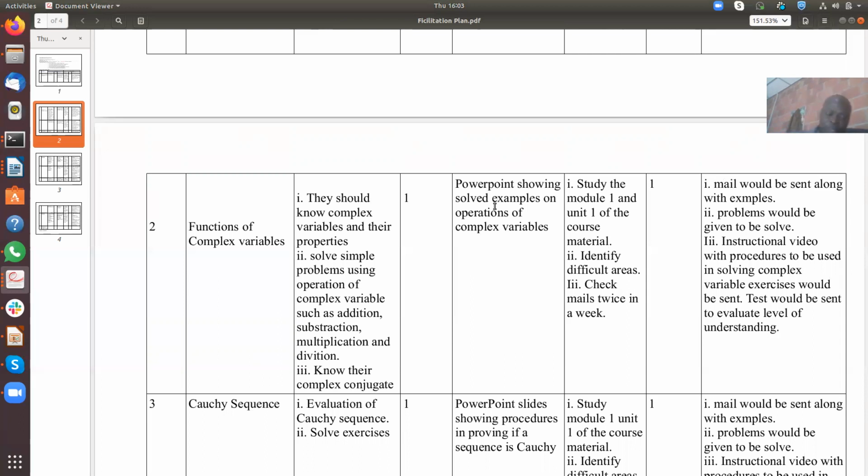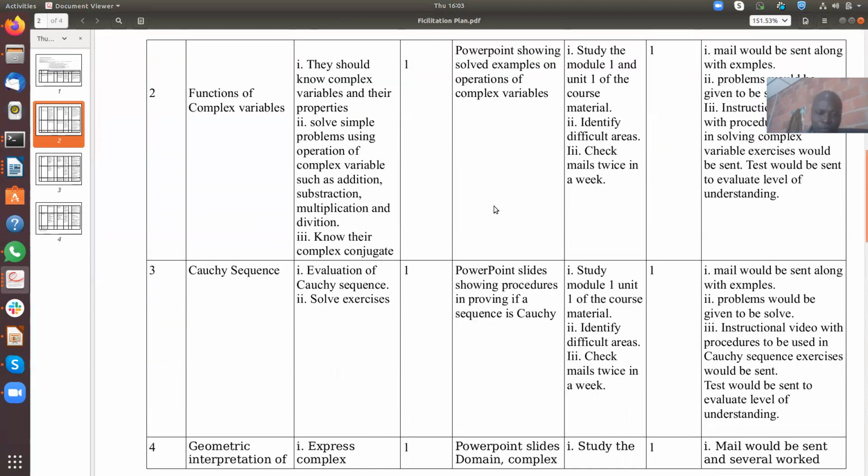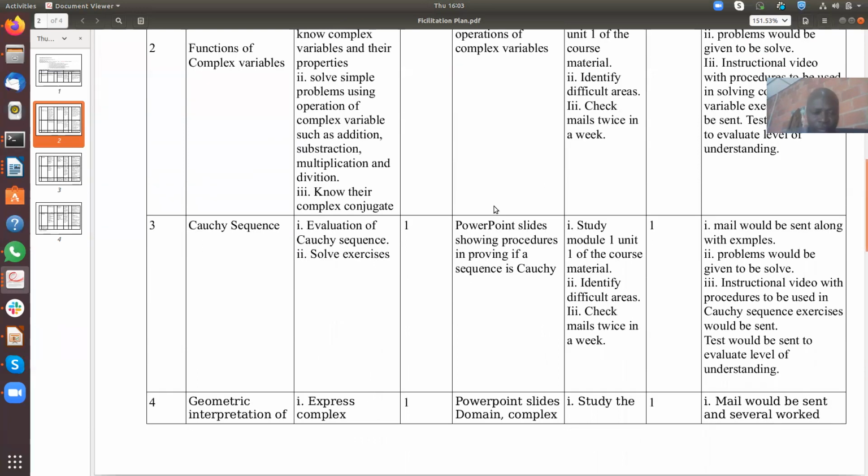which I believe will guide you in understanding the concept of functions of complex variable. In the third week of our facilitation, we shall be looking at what we call Cauchy sequence. I'll be discussing with you what Cauchy sequences are, how we use them, what they are used for, and how we solve basic problems using the theory and the laws associated with Cauchy sequence.